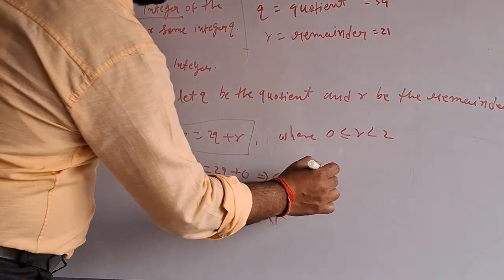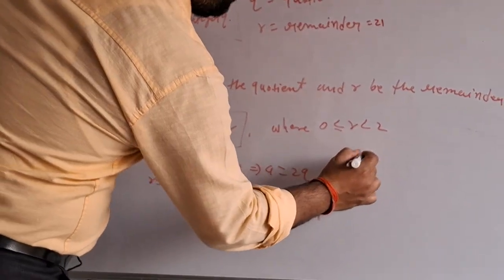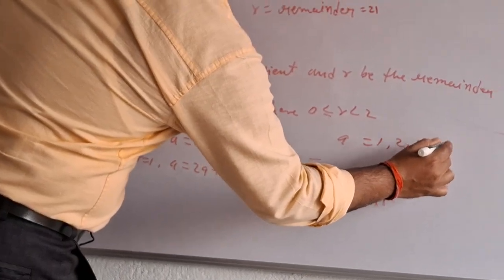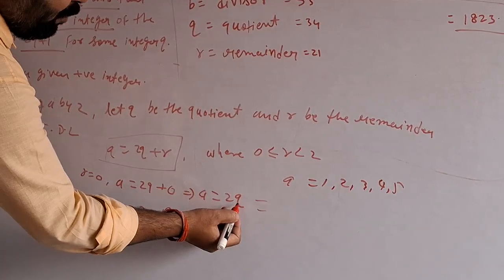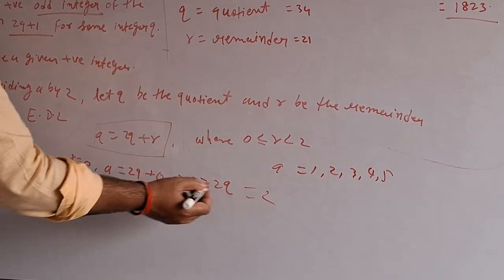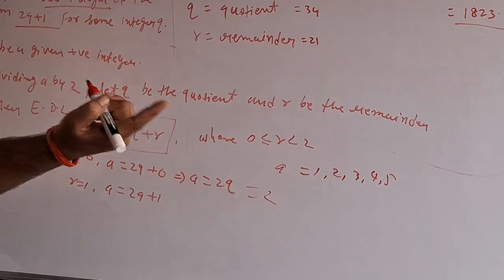Now put any value in this equation. Let's take q is equal to 1. Firstly take 1, then take 2, 3, 4, 5, take any number. If you take 1, what will you get? a is equal to 2. Correct? 2 into 1 is 2.